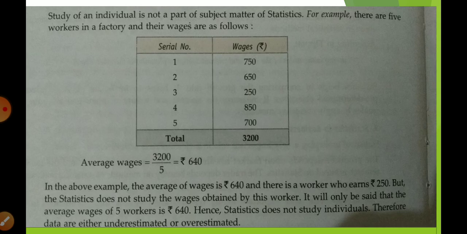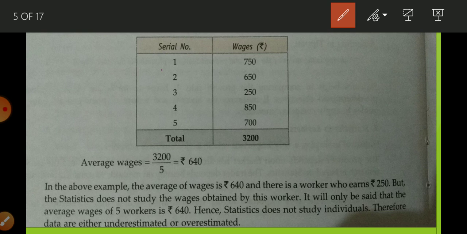Here I had written one more example. Study of an individual is not part of the subject matter of statistics. For example, there are 5 workers in a factory. One is getting 750 as a wage, the second worker is getting 650, third is 250, fourth worker is getting 850 as a wage, and fifth is getting 700. When we do the sum total, we get 3200.